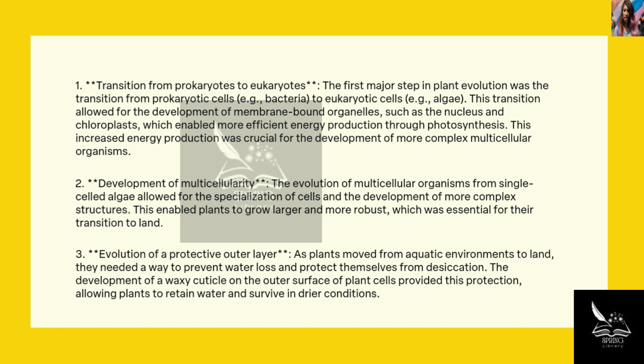3. Evolution of a protective outer layer. As plants moved from aquatic environments to land, they needed a way to prevent water loss and protect themselves from desiccation. The development of a waxy cuticle on the outer surface of plant cells provided this protection, allowing plants to retain water and survive in dry conditions.